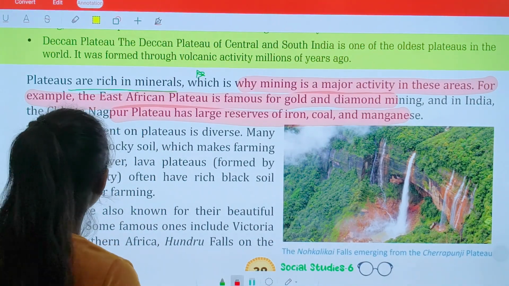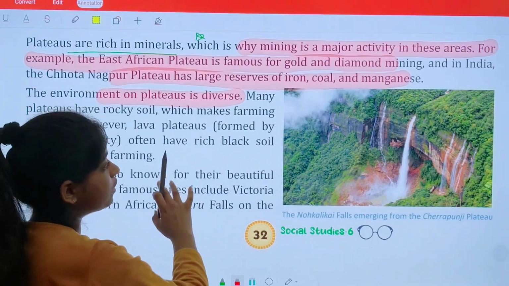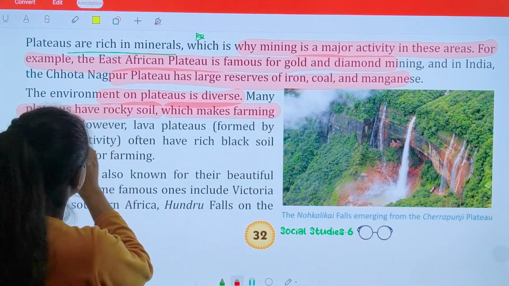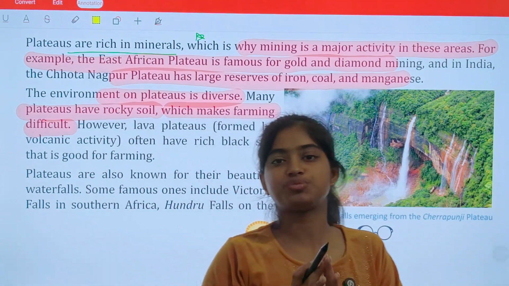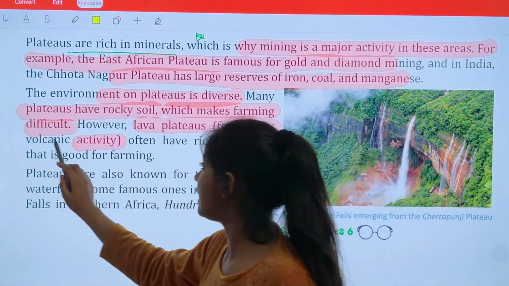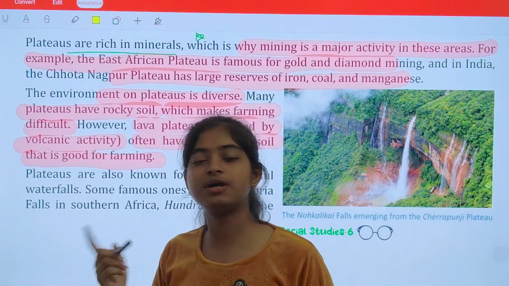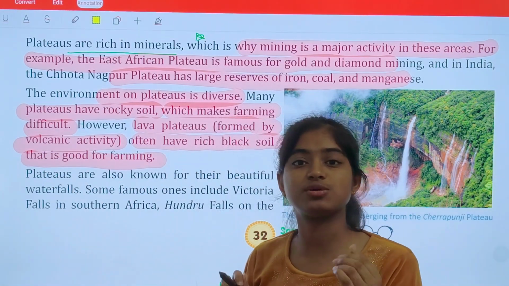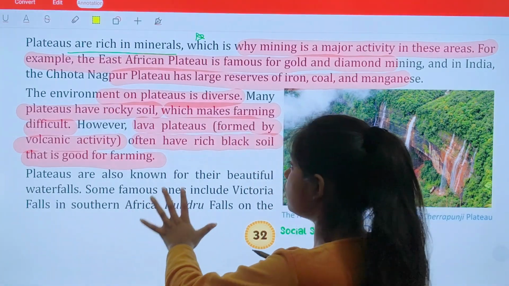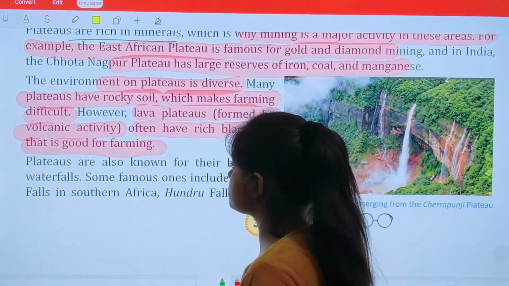Clear? The environment on plateaus is diverse. That means they are not constant. Many plateaus have rocky soil which makes farming very difficult. However, lava plateaus formed by volcanic activity often have rich black soil that is good for farming. We have studied black soil in previous classes, that black soil is very good for growing cotton. That kind of soil also occurs in such plateaus, which is definitely very beneficial for us.